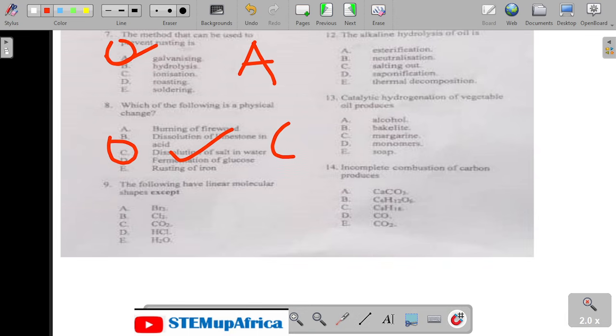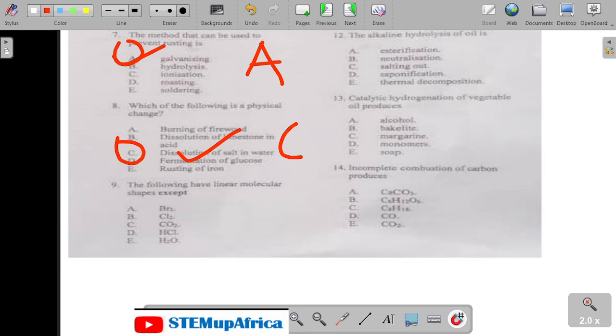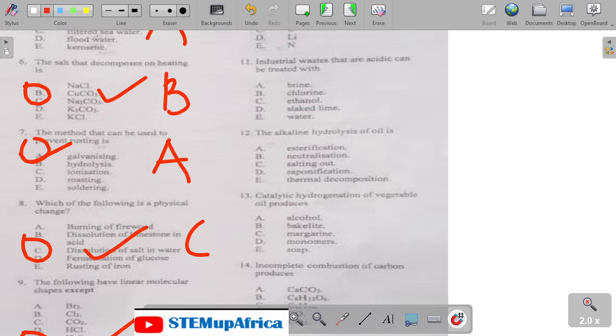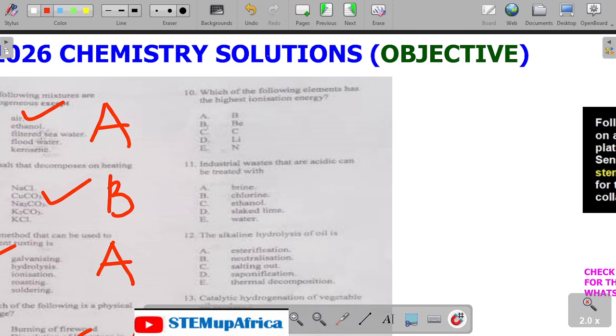The following has a linear molecular shape, except. Water is not linear. Water is trigonal pyramidal. Number 10. Which of the following elements has the highest ionization energy? That is the electropositive metal, which is lithium. The answer is D.